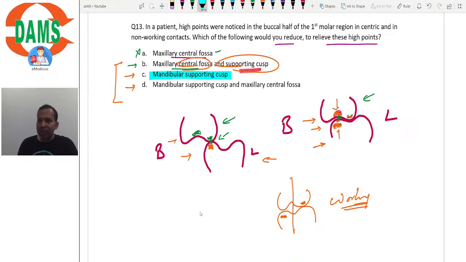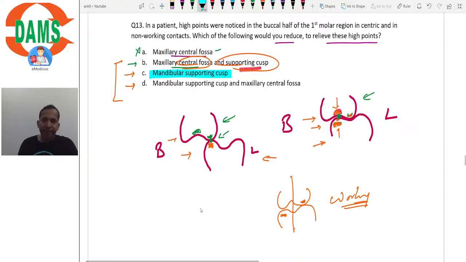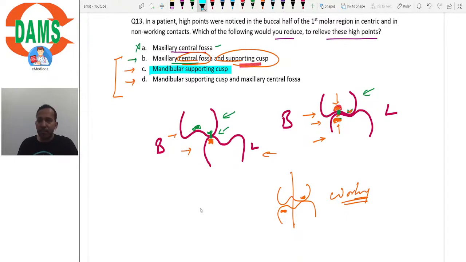Is it clear, students? Had there been a fifth option, maxillary supporting cusp, do you think reducing it will help us in resolving both of these interferences?